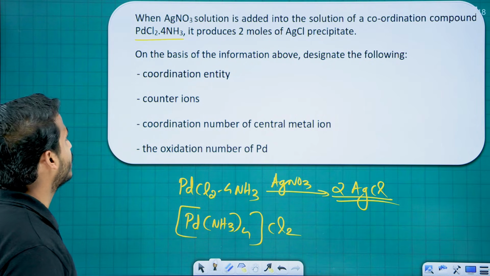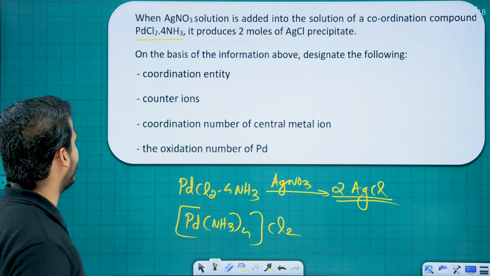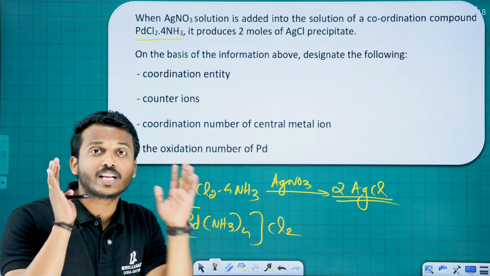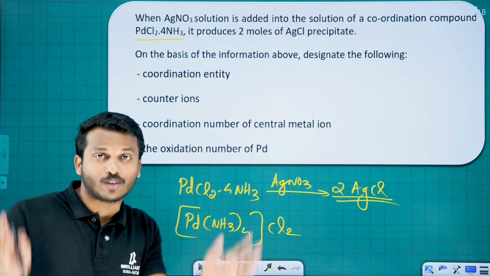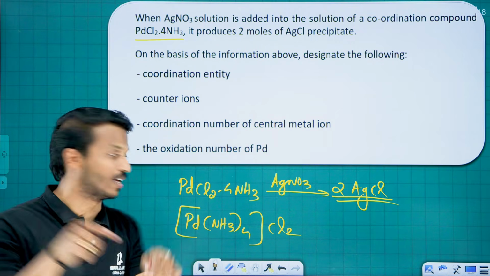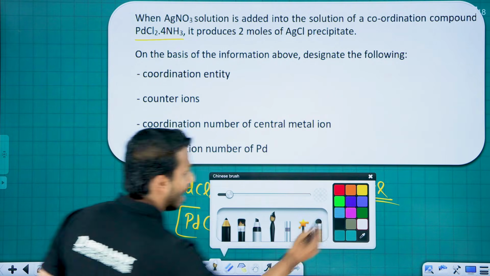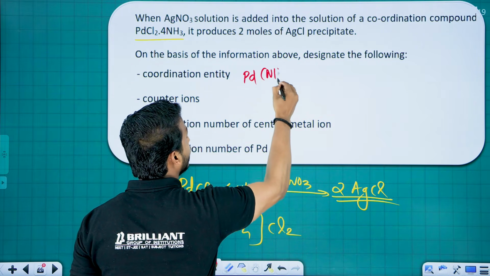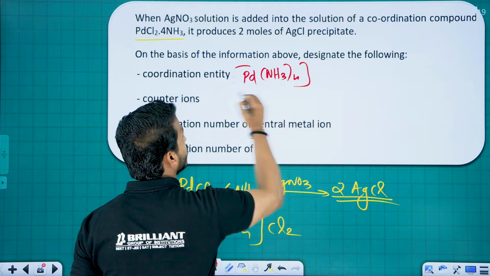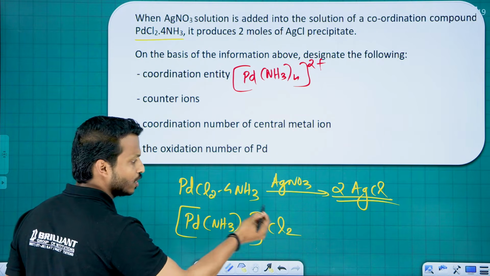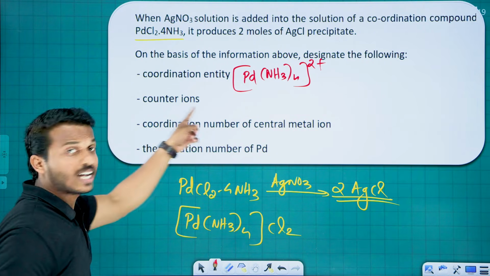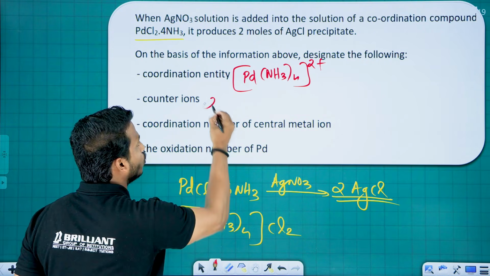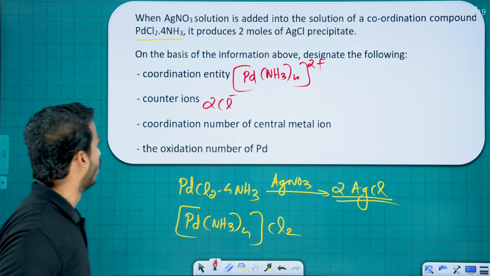Question: on the basis of the information above, designate the coordination entity. What is the coordination entity? Coordination entity means coordination sphere. What is the coordination sphere here? Answer is palladium, NH3 4 times. What is the overall charge? 2 plus, right? This 2 plus here. Okay, who is the counter ion? 2 chlorines. 2 chlorines is the counter ion.